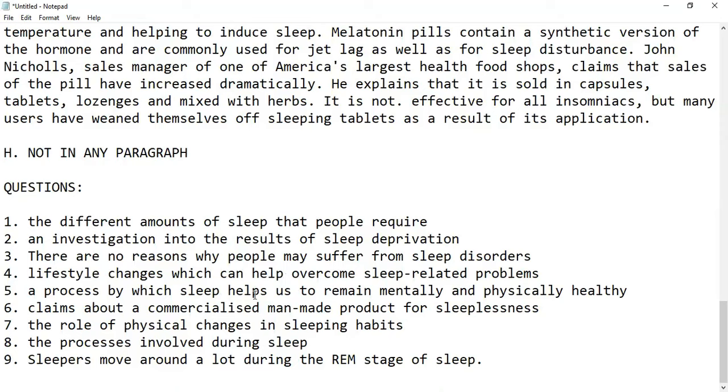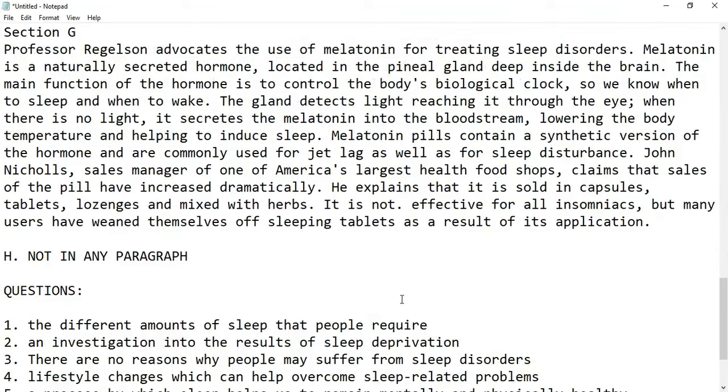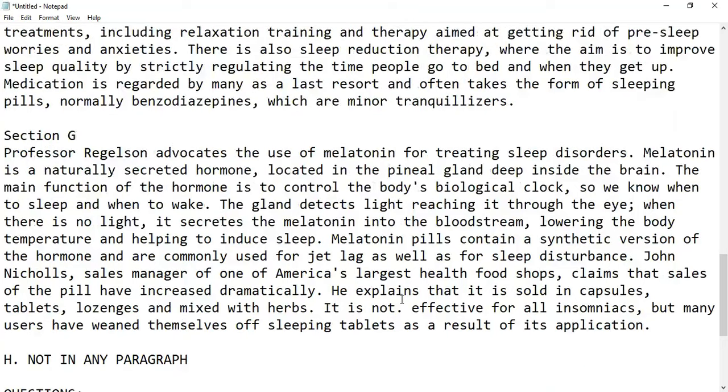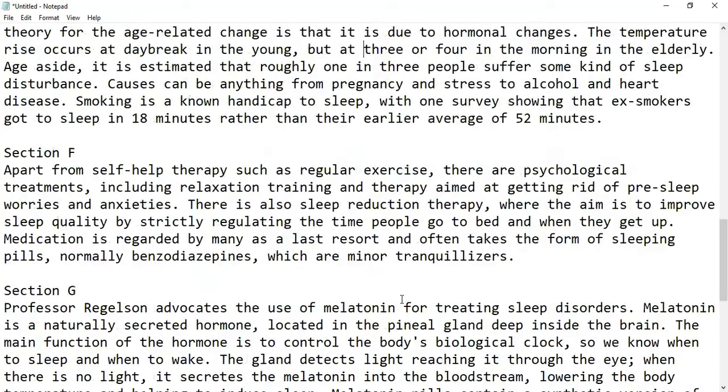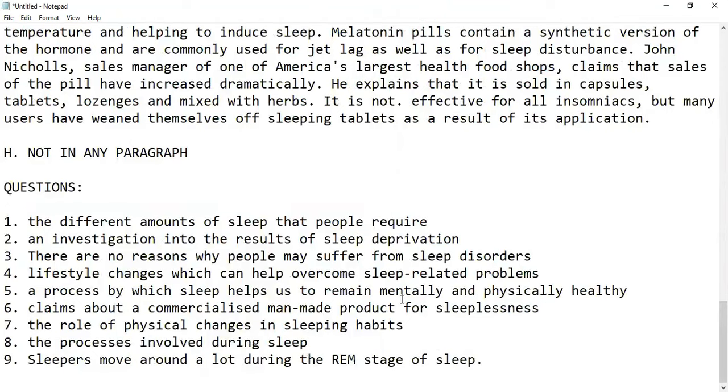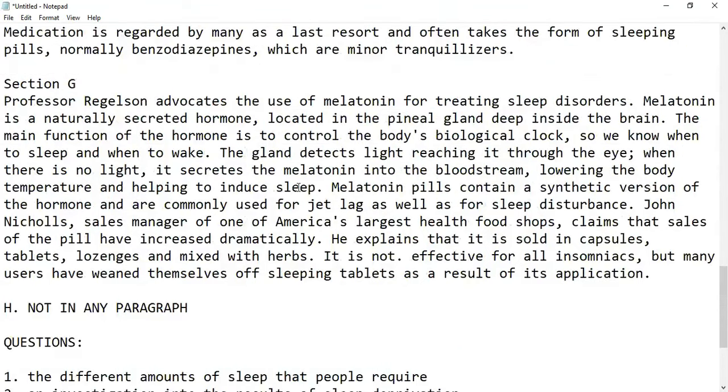A process by which sleep helps us to remain mentally and physically healthy. What is the process? If we do some process, we will be physically and mentally healthy. So once again, it should be there only because it is kind of a repetitive thing. They're talking about exercise. All right. Claims about a commercialized man-made product for sleeplessness. So what is the commercialized product? In section G, let's read it out.